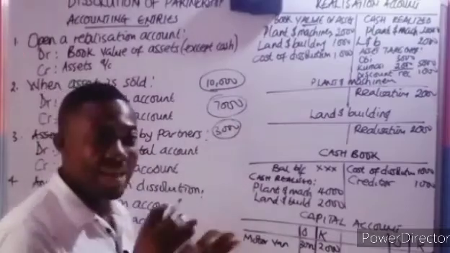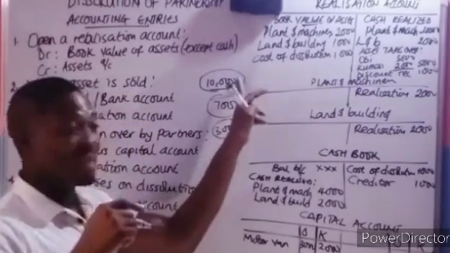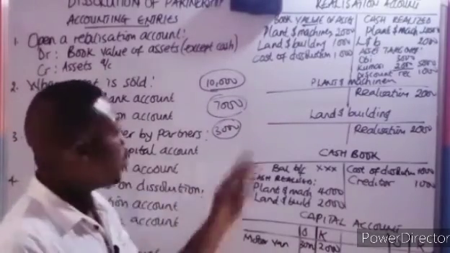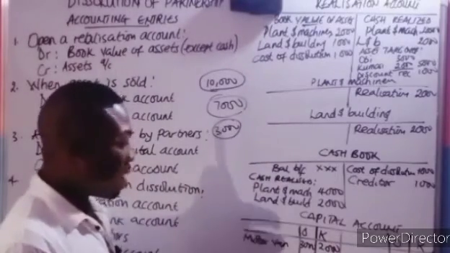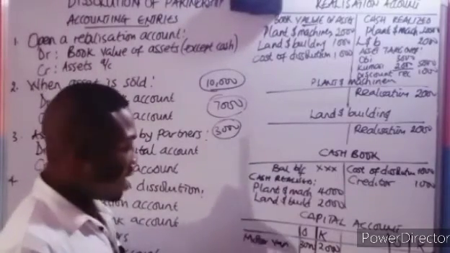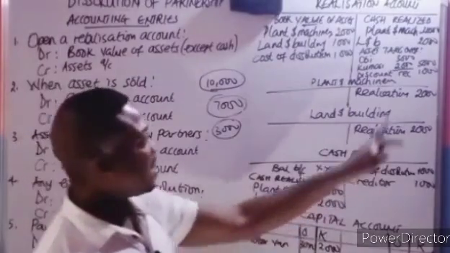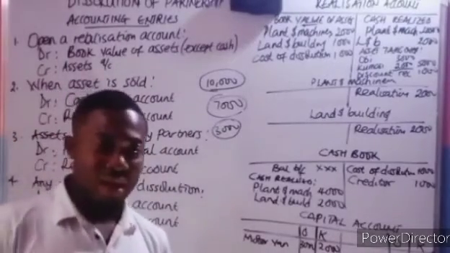So you have to apply it like this: debit the creditors account with that amount, and credit the realization account with the discount received. Okay, now the next one.